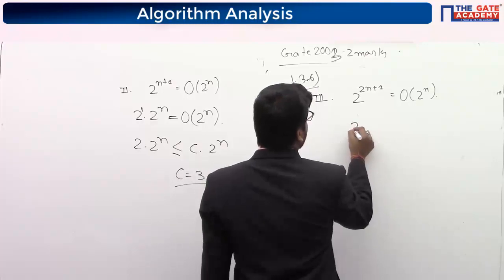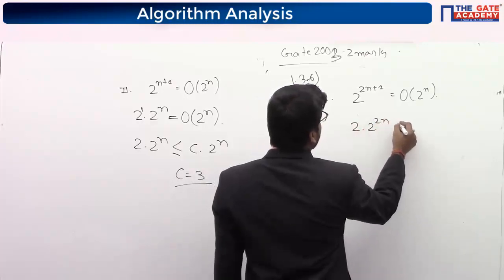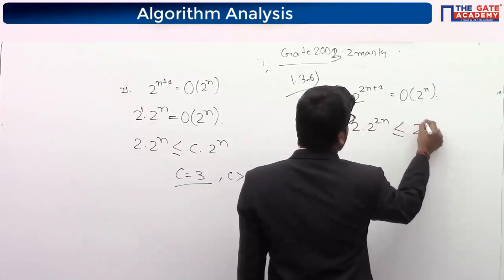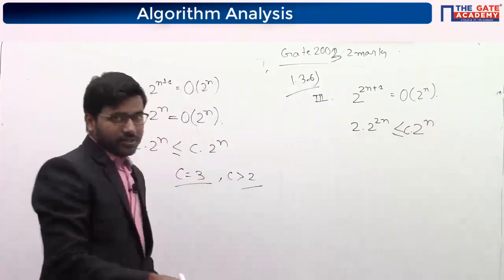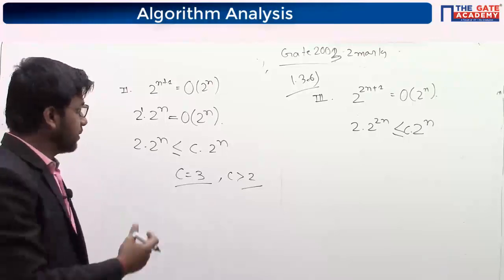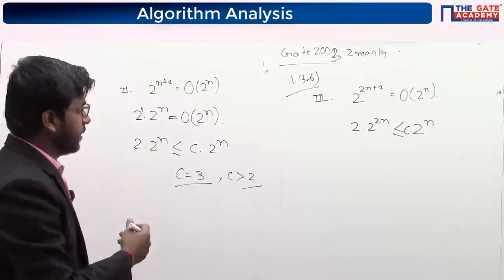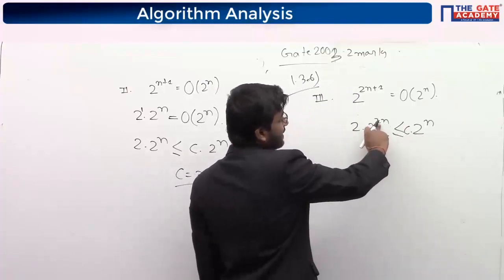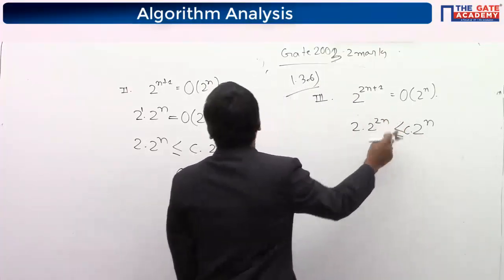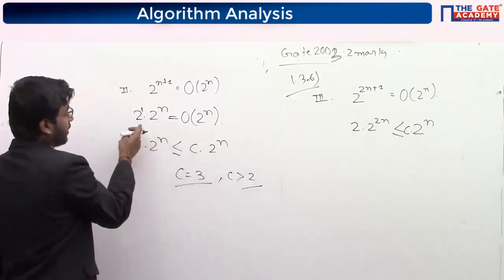It means 2 into 2 to the power 2n is smaller than or equal to c times 2 to the power n for some constant. But here you will not get any constant c for which you can say this will always hold, because here it is in power 2n, but on the other side it was only n and a constant.